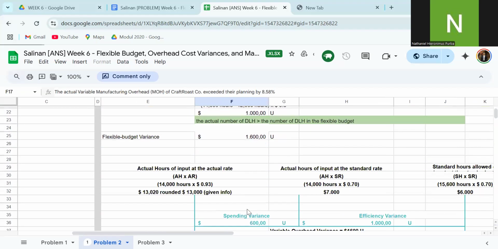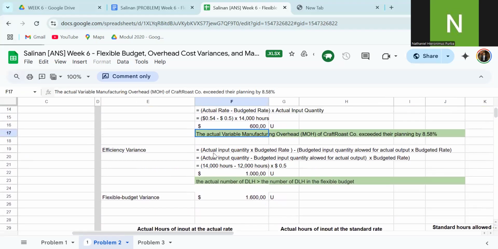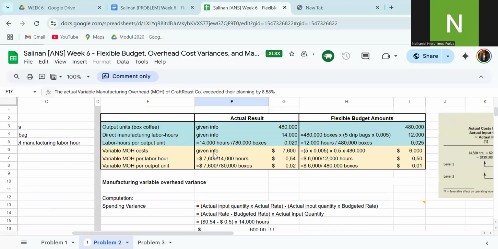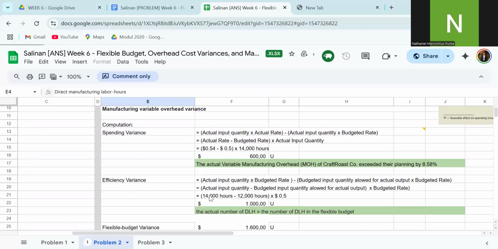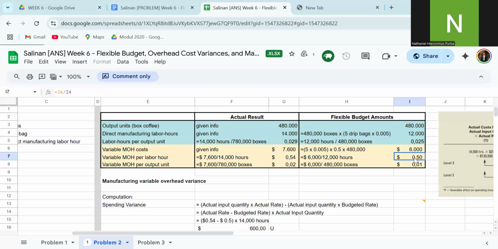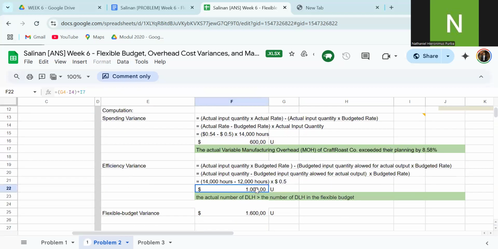And then the efficiency variance. The formula is actual input quantity minus budgeted input quantity allowed for actual output, times the budgeted rate. The actual input quantity is related to the labor hours, direct manufacturing labor hours. So 14,000 hours minus 12,000 hours is 2,000 hours, times the budgeted rate 0.5, equal to 1,000.